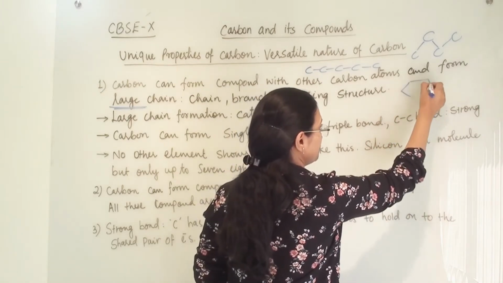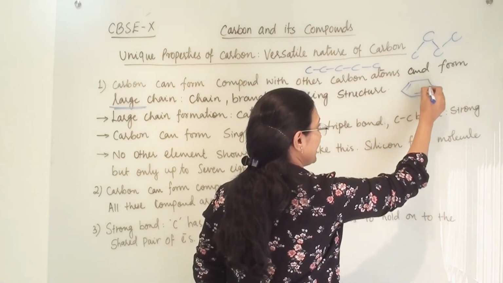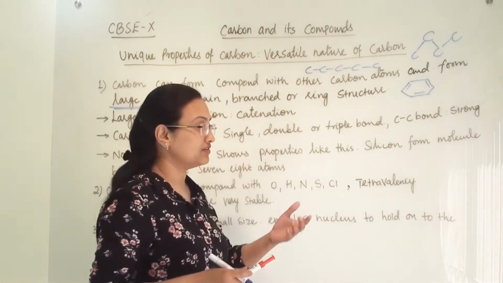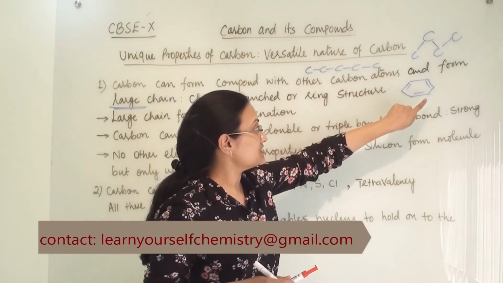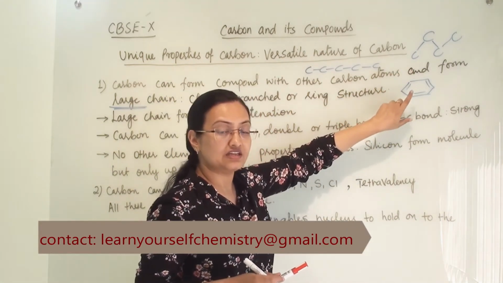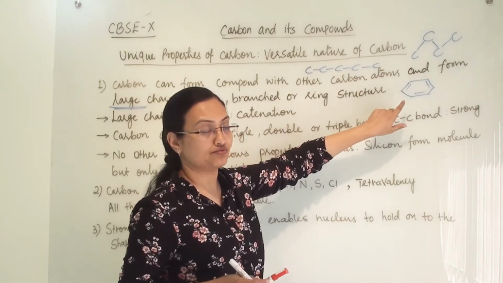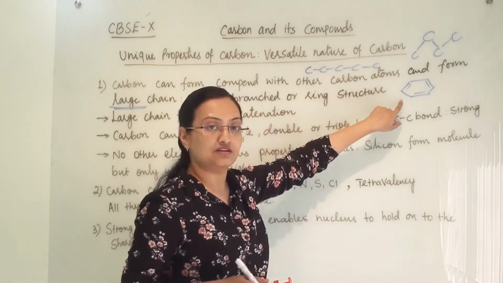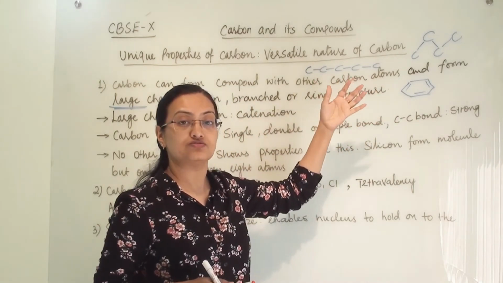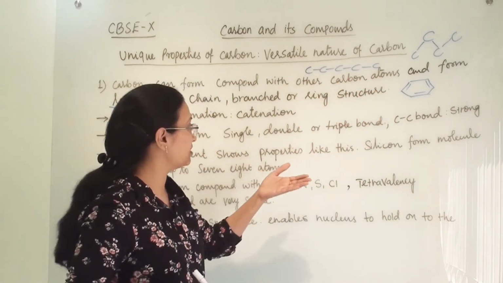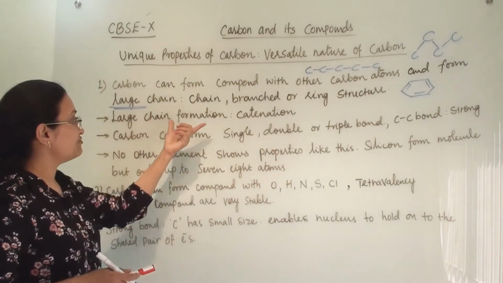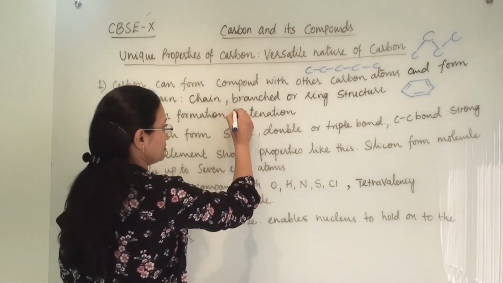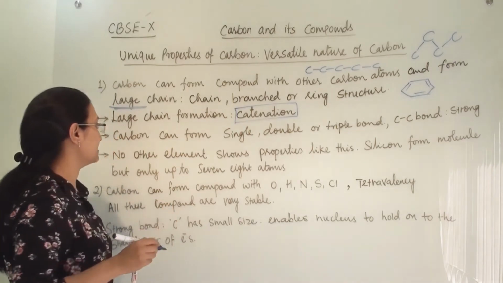So this is known as benzene ring, and this we will study further. This is a carbon ring, the benzene ring, and this is a ring structure of carbon. So carbon can form chain-like structure, branch structure and ring structure, and all these structures are equally stable. And large chain formation is known as catenation. This is an important point. This is catenation.